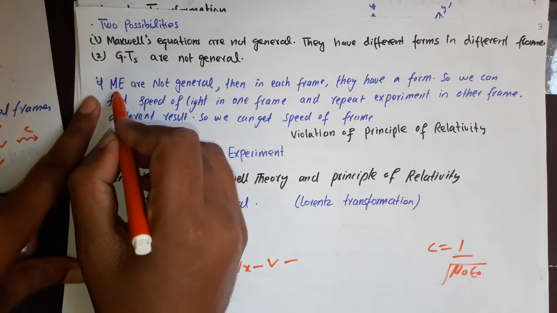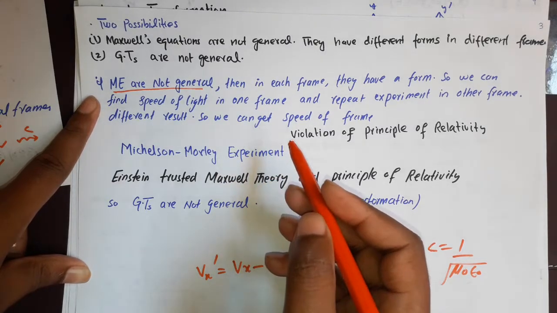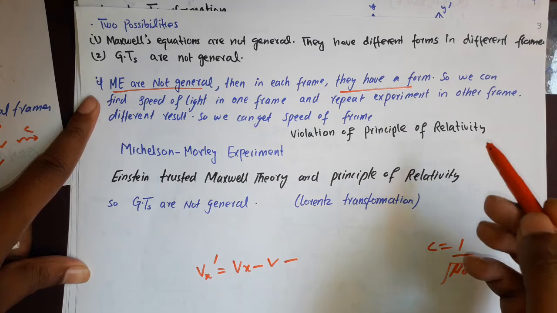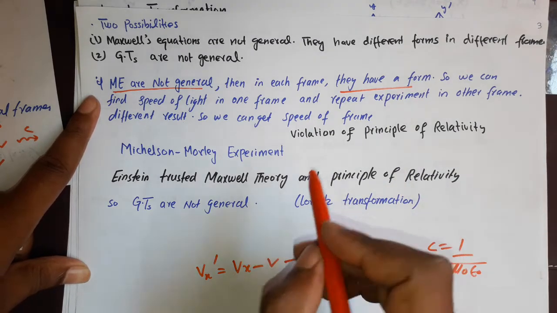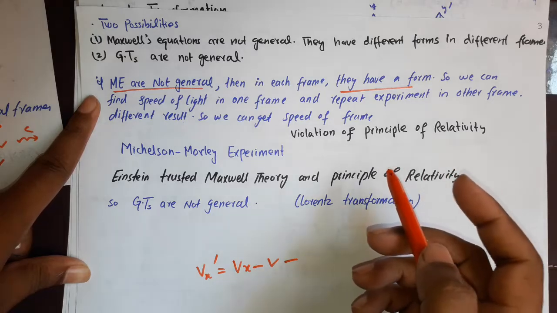Now, if Maxwell equations are not general, then each frame has its own form. We can find the speed of light in one frame and repeat the experiment in another frame.